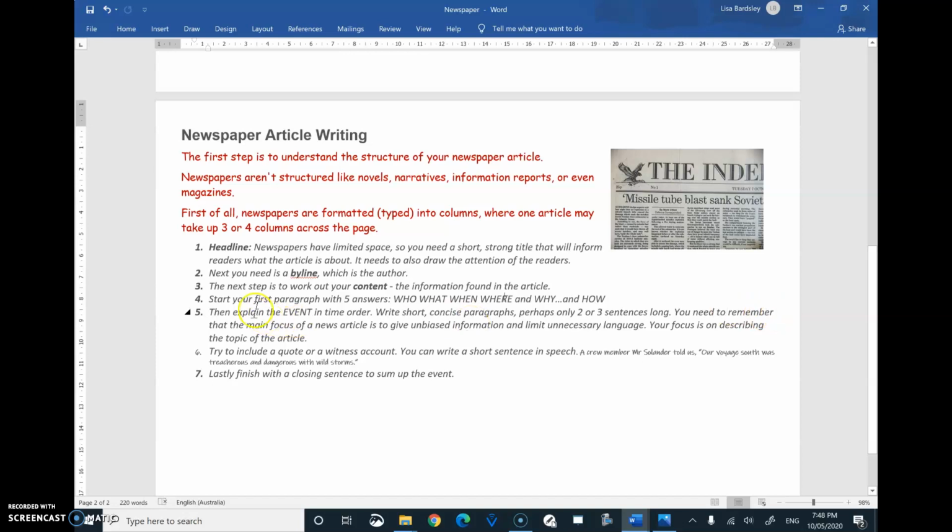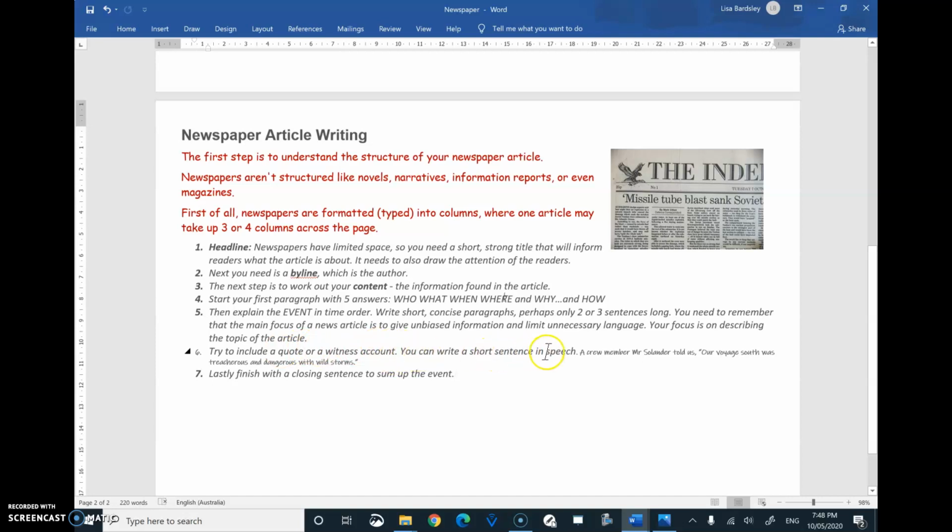You need to remember that the main focus of a news article is to give unbiased information. Now, you can put a little bit of your opinion, but there's no I think and we like. So you're not giving your opinion, but lots of facts. And limit unnecessary language, so not too many long phrases and not too many adjectives. Your focus is on describing the topic. Okay, number 6, try to include a quote or witness account.